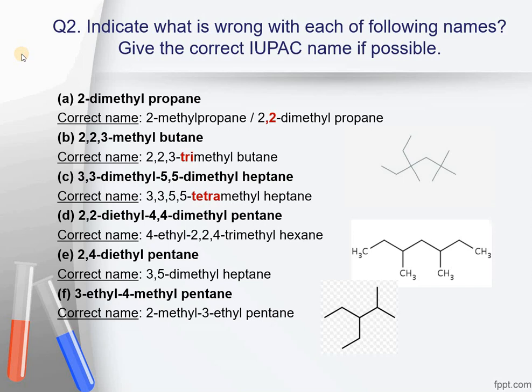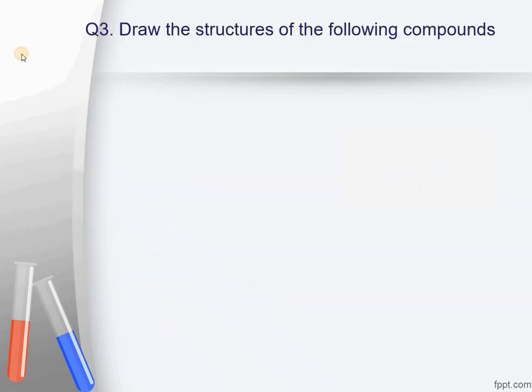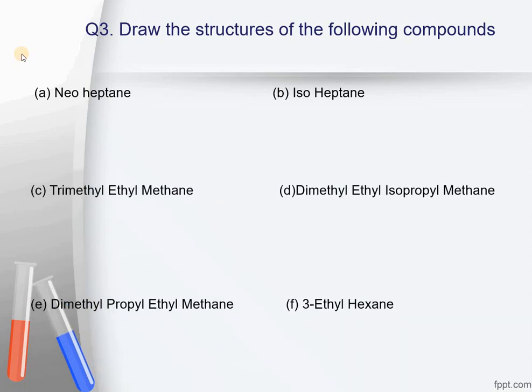The next part of the same question was draw the structures of the following compounds. There were six compounds that were given to you and you had to draw their structures. I'm drawing their line diagrams in front of you and some of the detailed diagrams as well. The first part was neoheptane. Neoheptane structure is being shown to you over here.